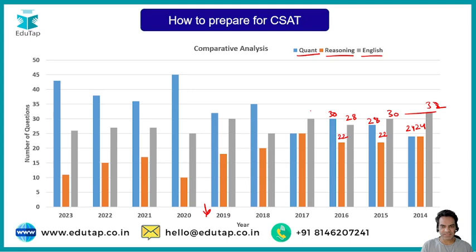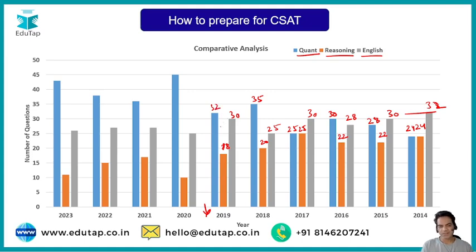Now in 2017, English is again 30, reasoning and quantitative aptitude exactly 25, 25. In 2018, English 25, reasoning 20, and maths goes up to 35. Now again, up to 2019, English 30, reasoning I think 18, and maths goes up to 32.